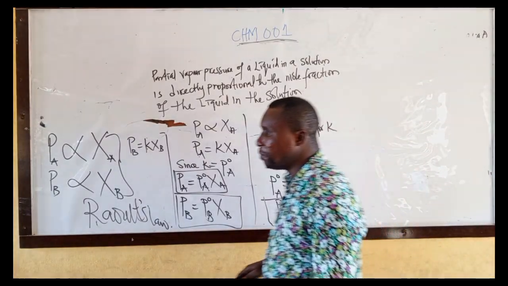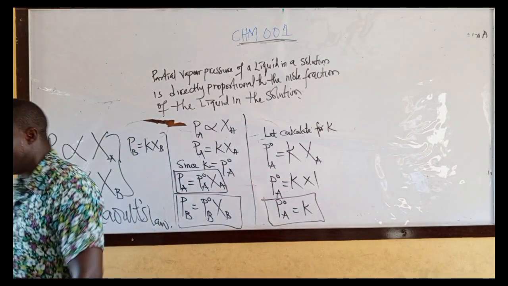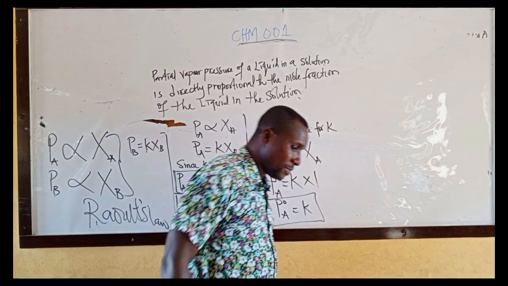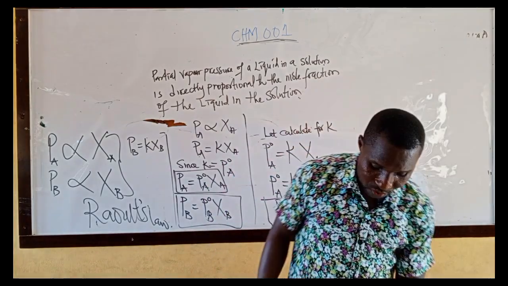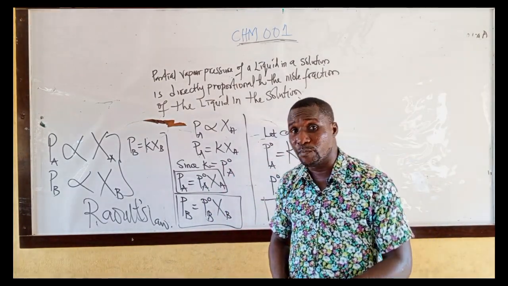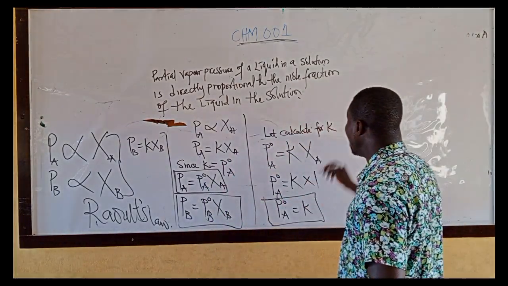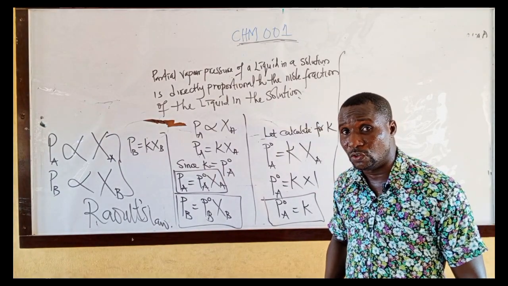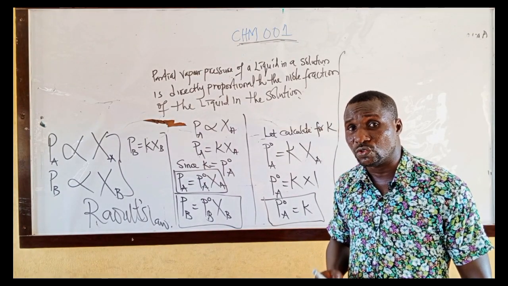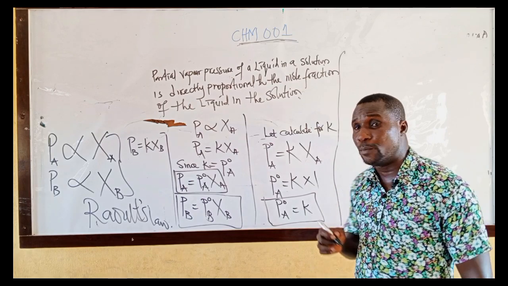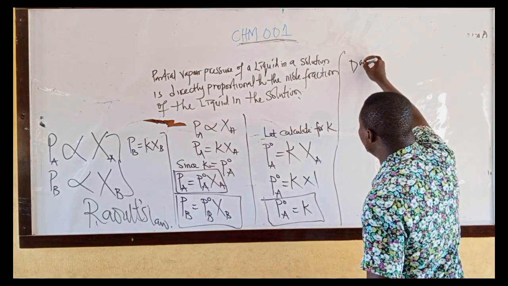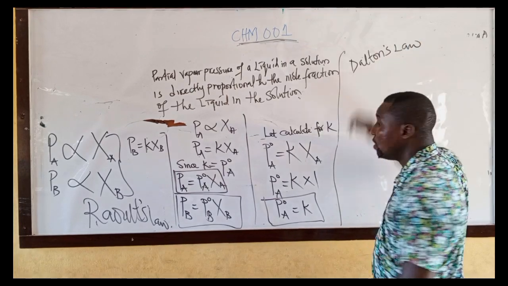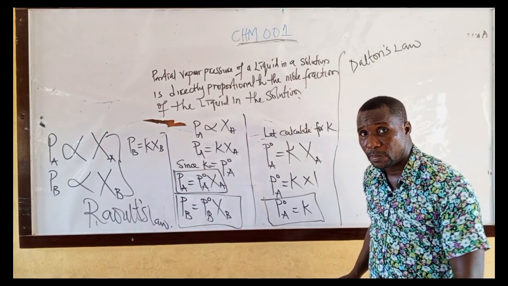Can Raoult law be used to calculate total vapor pressure? No. We can't use Raoult law to calculate total vapor pressure. What we can use to calculate total vapor pressure is Dalton's law.